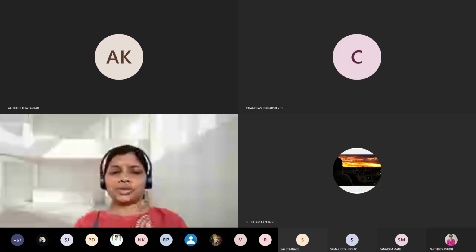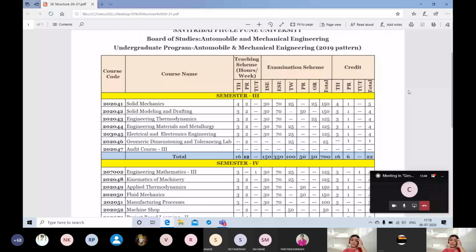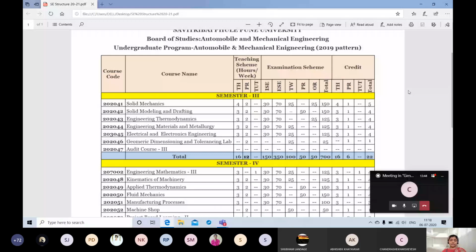Engineering mechanics from first year. Okay, the solid mechanics, earlier I told you it was strength of material. Typical numerical subject is there. And for this one, you are having 4 hours theory and 2 hours practical.